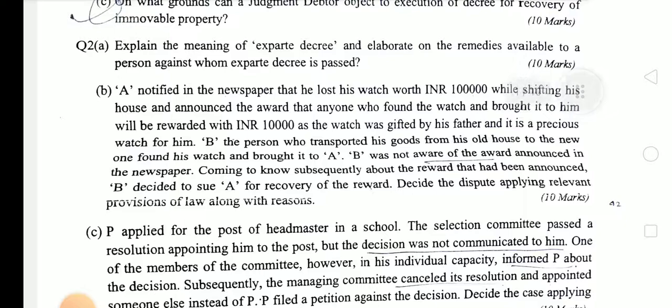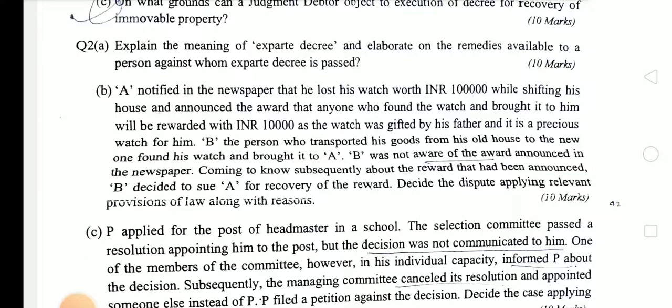Next, A notifies in the newspaper that he lost his watch worth INR 1 lakh while shifting his house and announced the award that anyone who found the watch and brought it to him will be rewarded with INR 10,000, as the watch was gifted by his father and it is a precious watch for him.